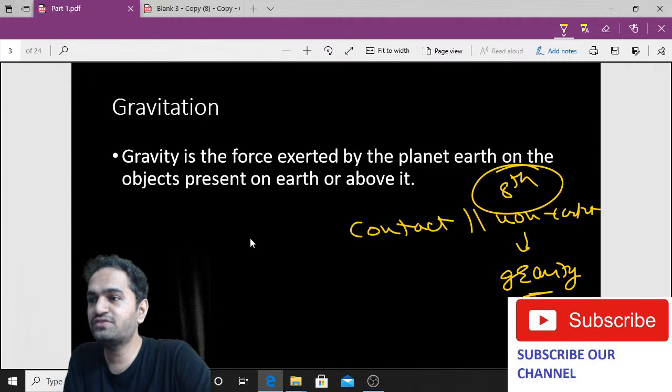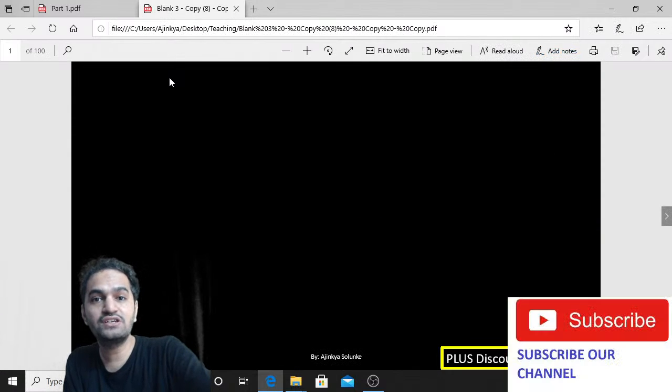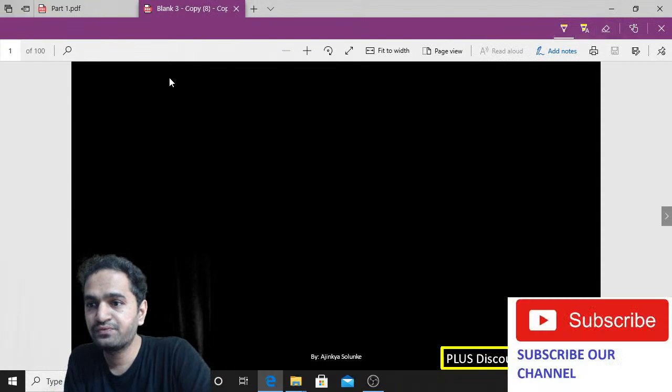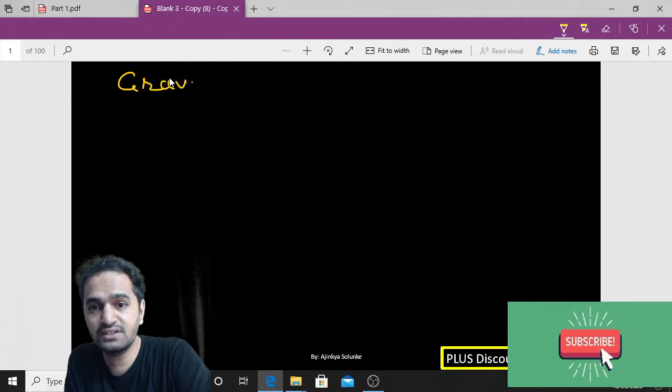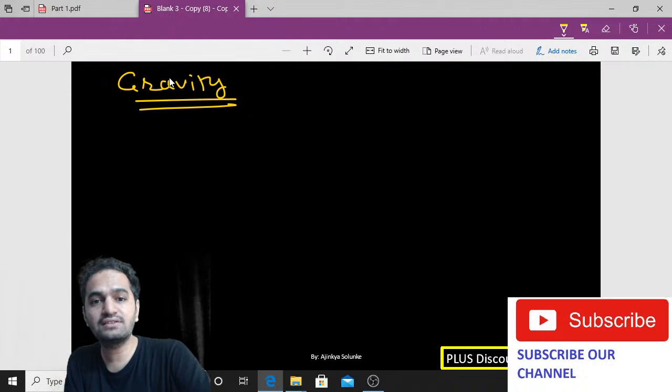Now the definition which we had seen in class 8th, let us go with that definition first and then we will change it for class 9th. So in class 8th, what definition you had given for gravity? Let us see what you had seen in class 8th and what needs to be changed for class 9th.